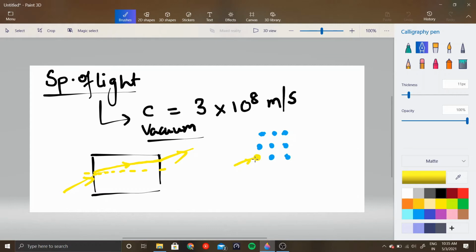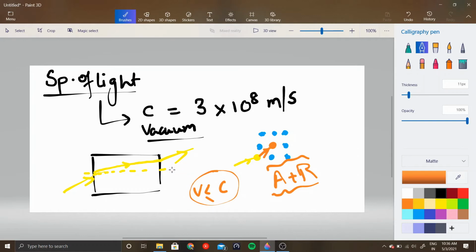They absorb this light, and after absorption, they re-emit the light in a different direction. This absorption and re-emission causes a delay in the speed of light, right? Because absorption takes a little time, and re-emission takes a little time. So in effect, the speed of light is reduced in a medium.